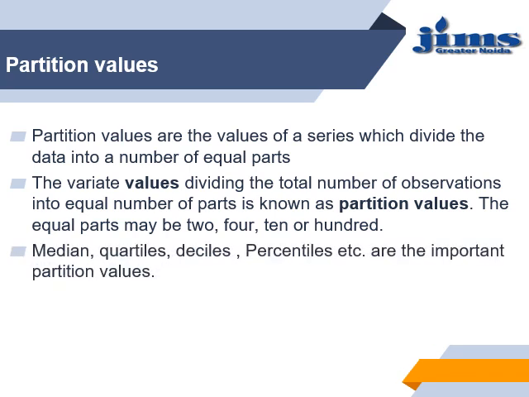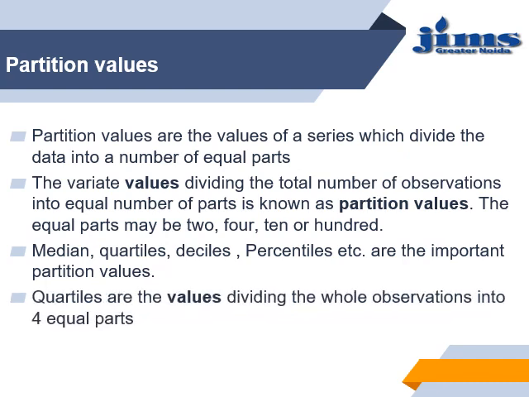So median, quartile, decile, percentile, etc. are the important partition values. Quartiles are the values dividing the whole observation into four equal parts. Like percentiles divide the whole observation into 100 parts, and deciles divide it into 10 equal parts.